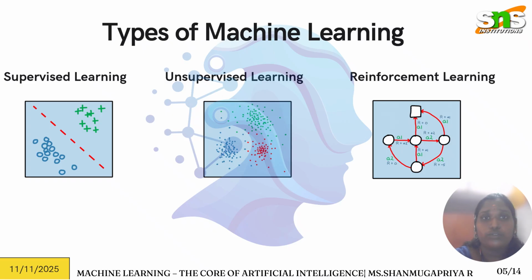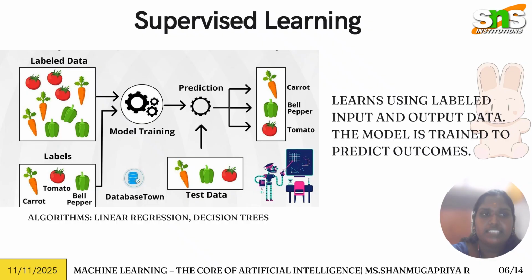So we will see supervised learning in depth. Supervised learning is where we give numerous data that is labeled. For example, carrot, tomato, and bell pepper; we label them. It trains a model, we have a database, and then it predicts on the test data and gives the output. It's simple: we know what input we are giving the machine. So we know the input and we know the output. We train the model and get the output. That's simple supervised learning.